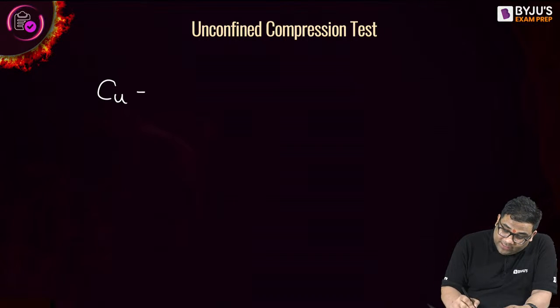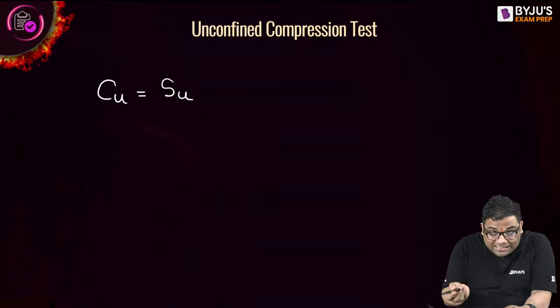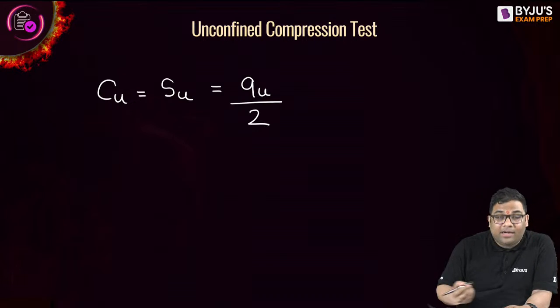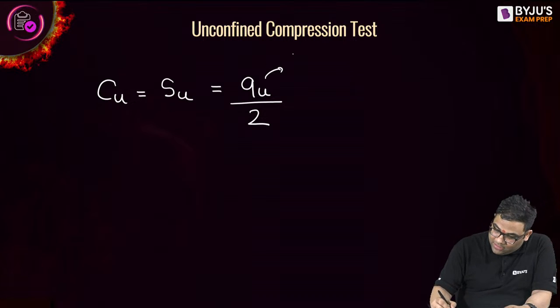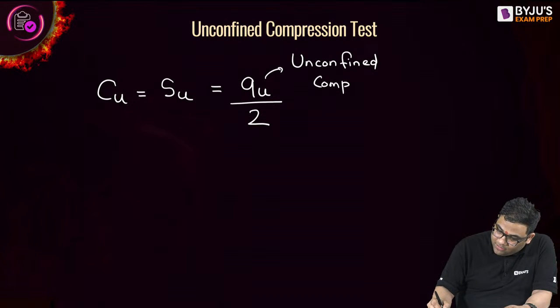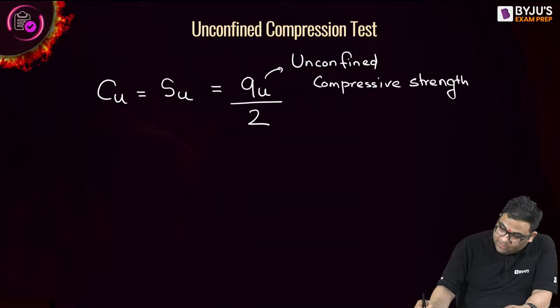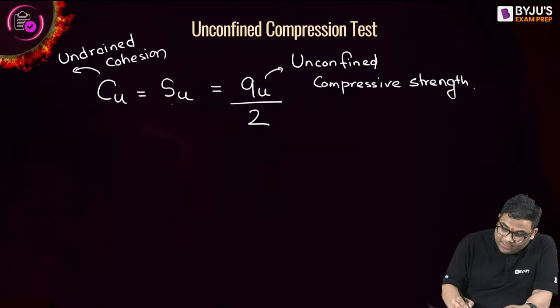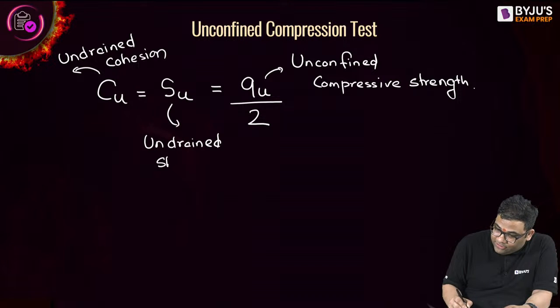That the undrained cohesion will be equal to the undrained shear strength equal to the unconfined compressive strength divided by 2. This is your unconfined compressive strength, this is your undrained cohesion, and this is the undrained shear strength. Very good, students.